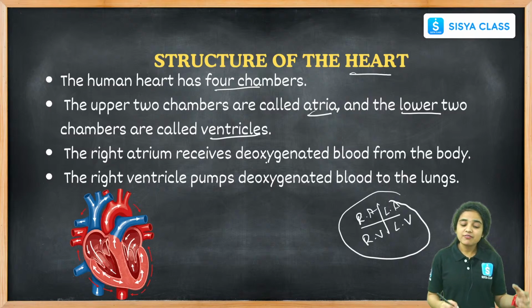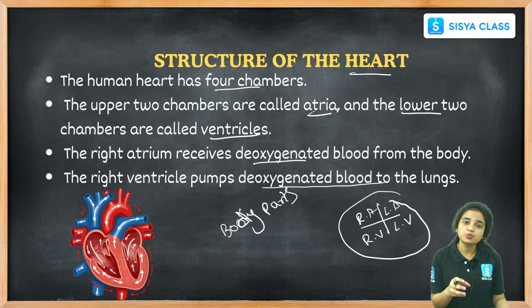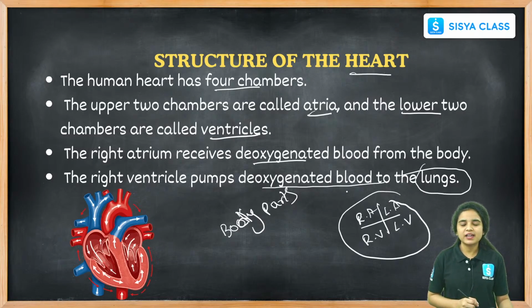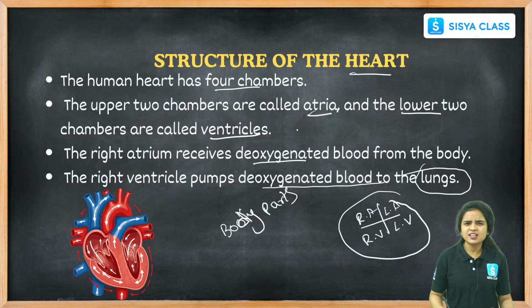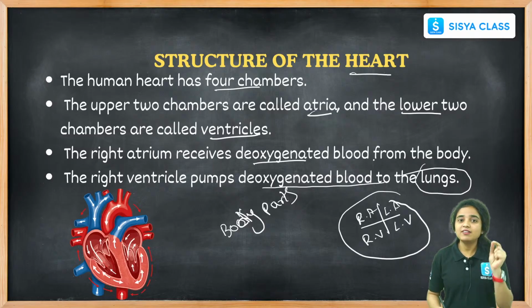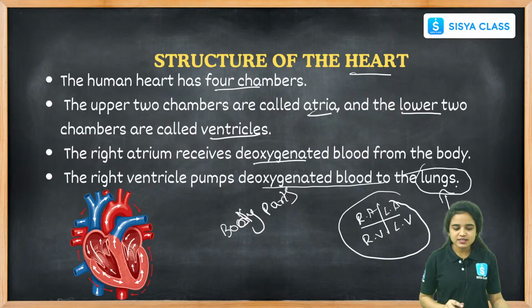The function of the right atrium is to receive the deoxygenated blood from our body parts. And the right ventricle pumps the deoxygenated blood to the lungs, because the lung is the organ where the purification of blood happens. Don't be confused here. Everyone thinks the heart purifies the blood and supplies it throughout our body. No, the heart only pumps the blood. The purification of blood happens in the lungs.